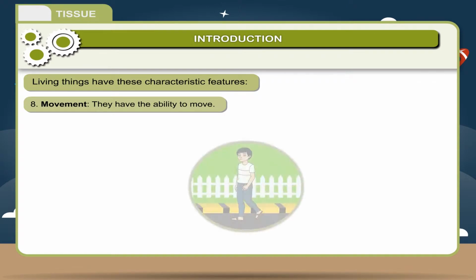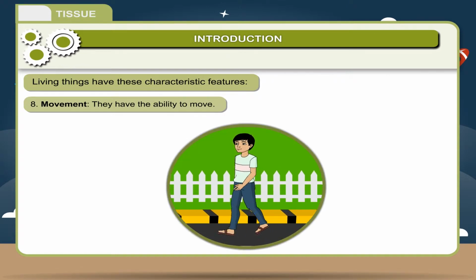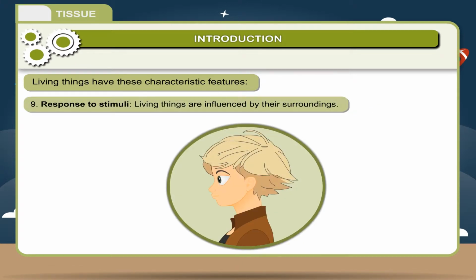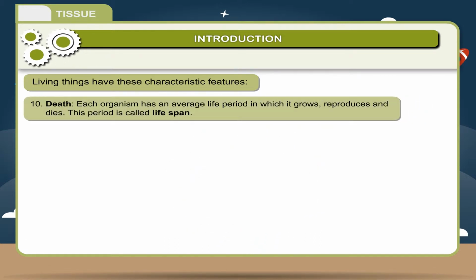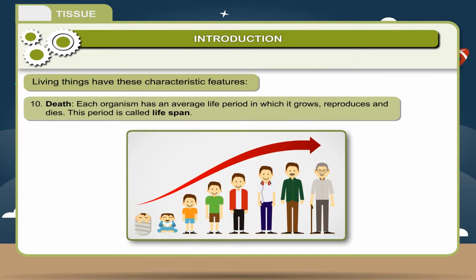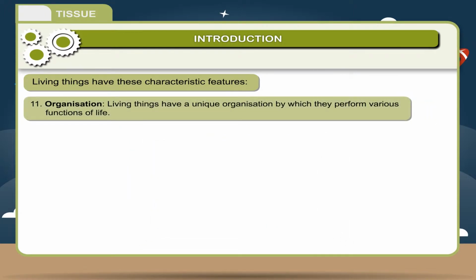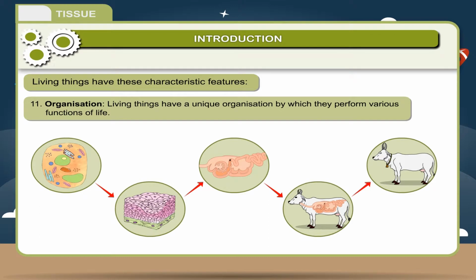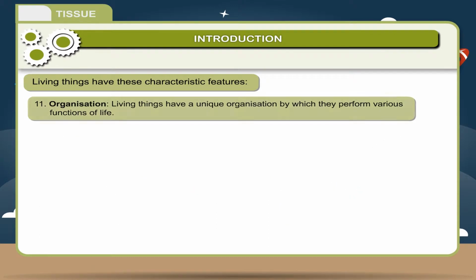8. Movement. They have the ability to move. 9. Response to stimuli. Living things are influenced by their surroundings. 10. Each organism has an average life period in which it grows, reproduces, and dies. This period is called lifespan. 11. Organization. Living things have a unique organization by which they perform various functions of life.